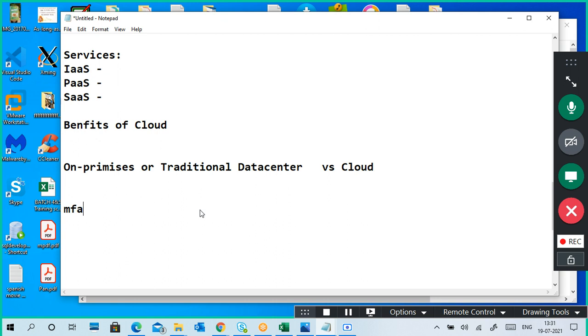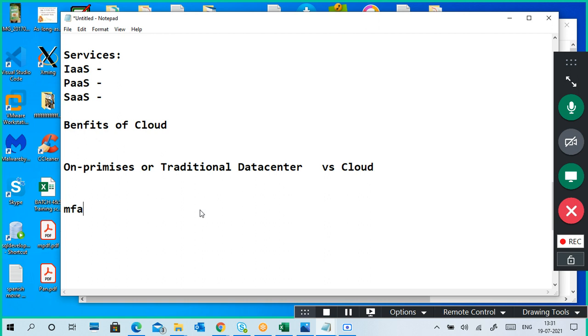Maybe Tushar has a very good idea about databases, so I will give access only to my database server. Or maybe Jagan has knowledge of multiple things: database, virtual machine, and application development. So I will give multi-factor authentication for that, so a user can access multiple kinds of services.